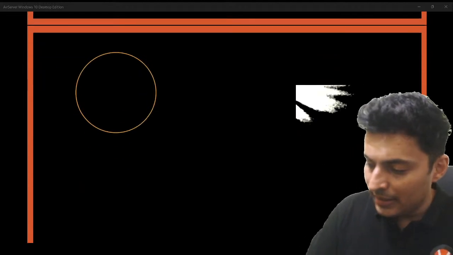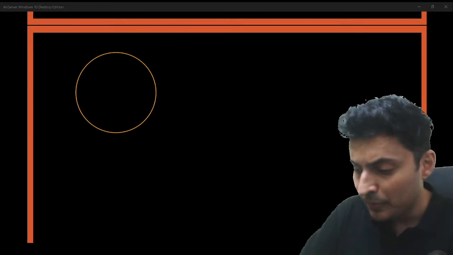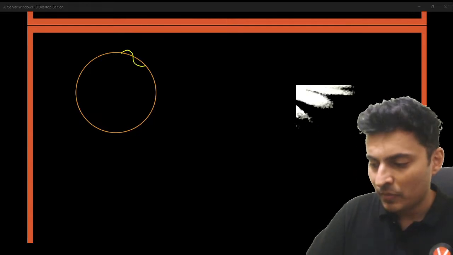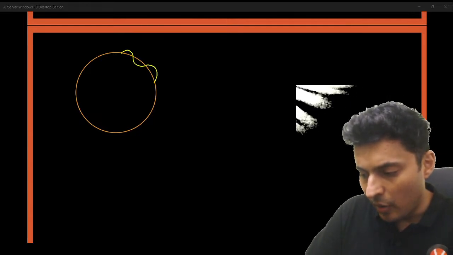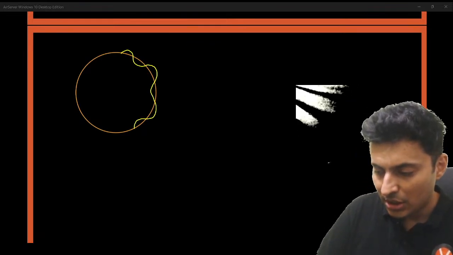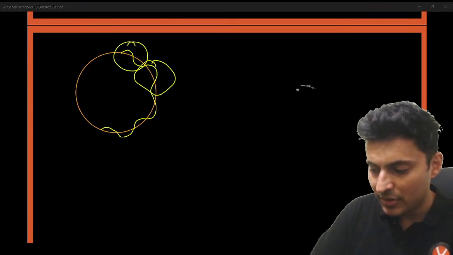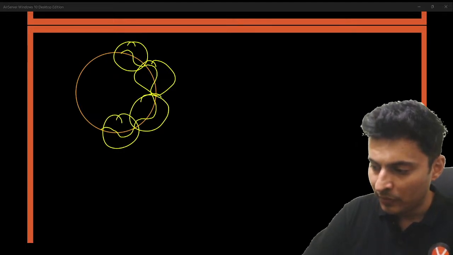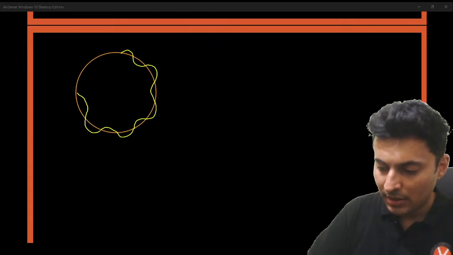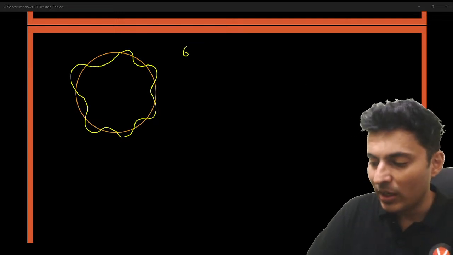The graph is with regards to the de Broglie wavelength of any electron in that particular shell. So say for example, if you show the de Broglie wavelength like this, see how many such de Broglie wavelengths fit into it. Just keep counting. This is 1, this is 2, this is 3, this is 4 as of now. Then 5, then maybe 6. So there are 6 de Broglie wavelengths.